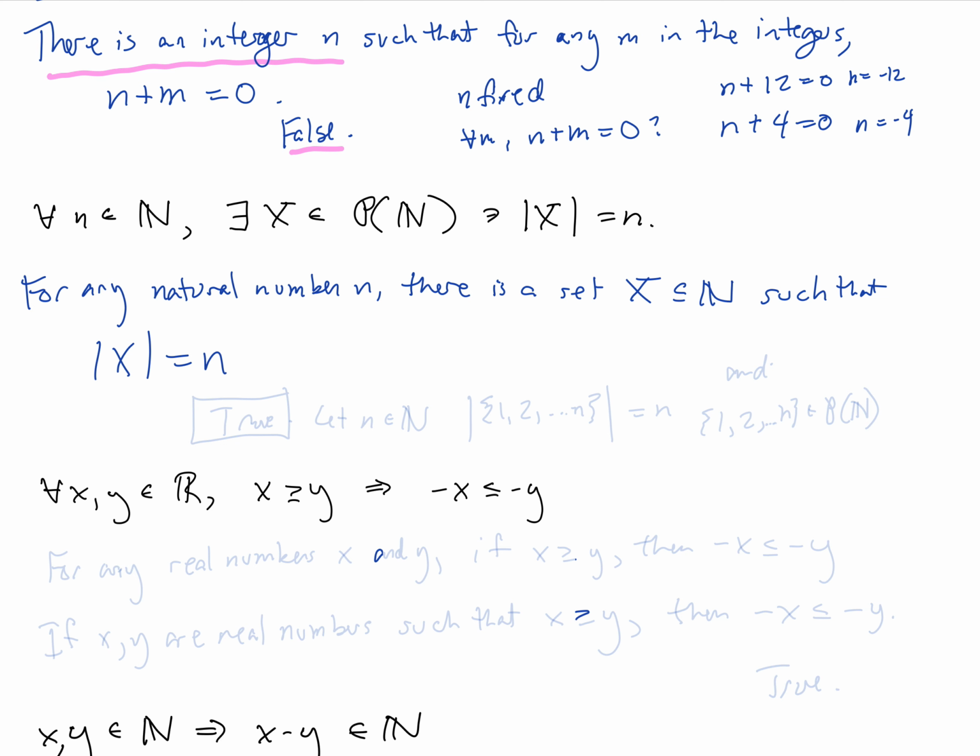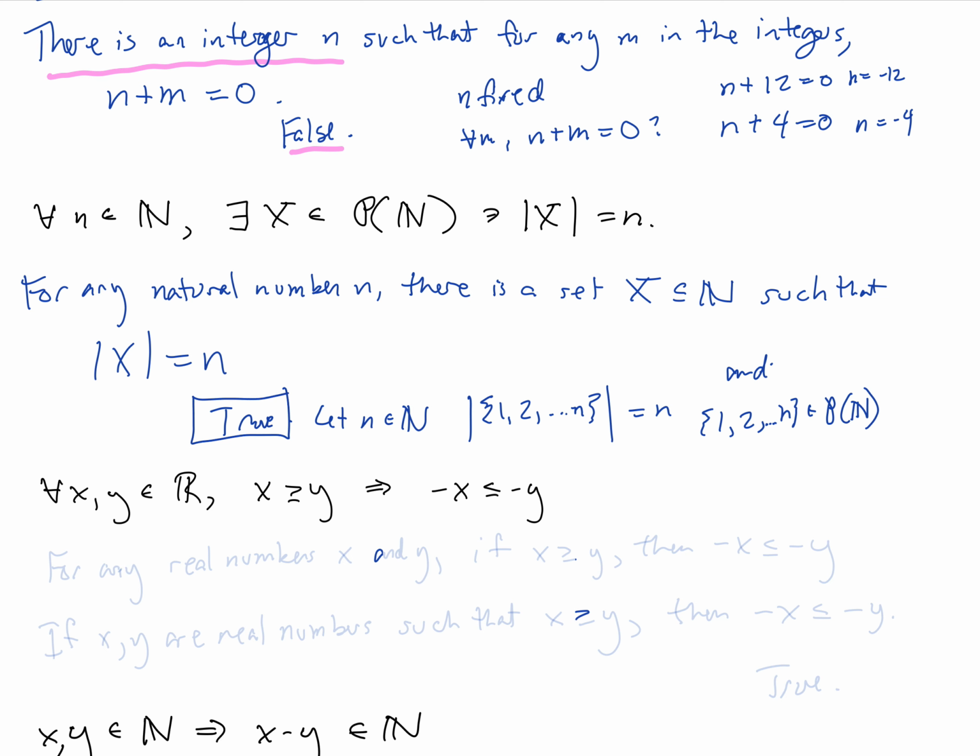Is that a true statement? Yes, this is true. So if we let n be an element of the natural numbers, then the set 1, 2, up to n is a set with n elements. The cardinality of that set is n. It has n elements in it. And that set 1, 2, up to n is in the power set of the natural numbers because it is a subset of the natural numbers. So yes, this is a true statement.